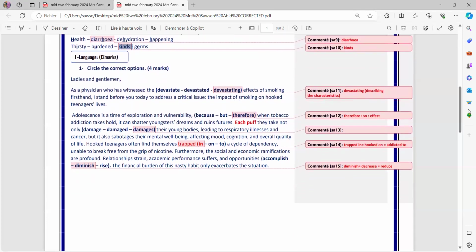Let's go to the language part. Circle the correct option. Ladies and gentlemen, as a physician, please remember physician is a doctor, who has witnessed the devastating effects here. The choice is the -ing adjective because it describes the characteristics of the effects of smoking. So these effects are devastating, means they are damaging or detrimental, we can also say. So the devastating effects of smoking firsthand, I stand before you today to address the critical issue, the impact of smoking on hooked teenagers' lives.